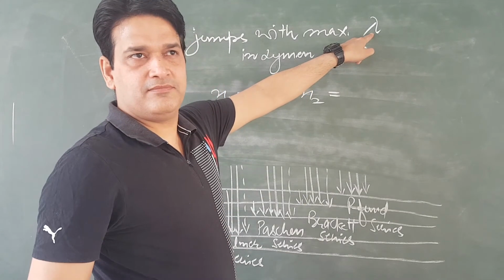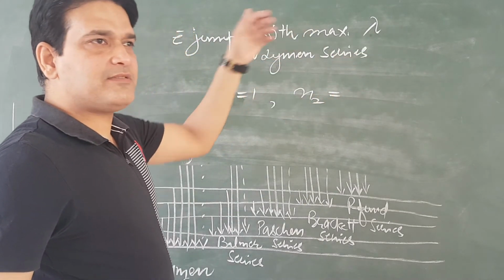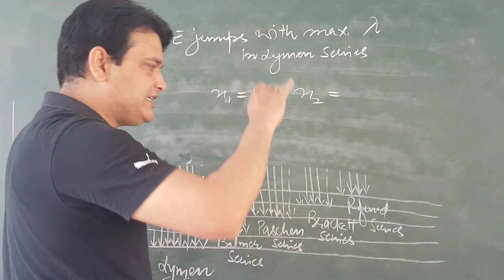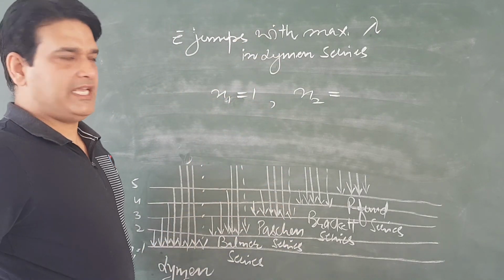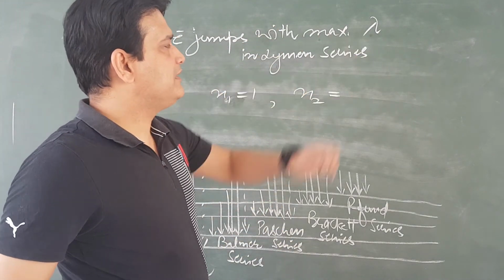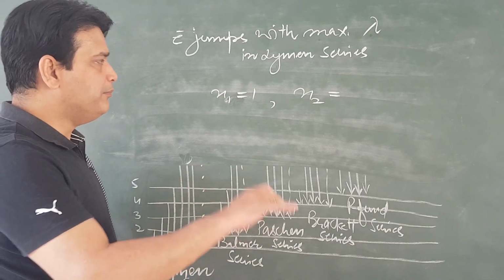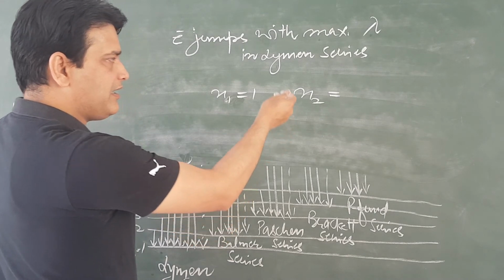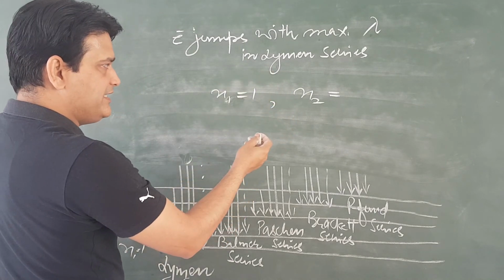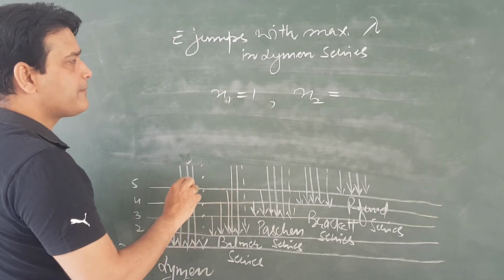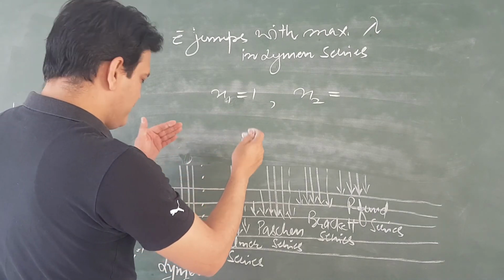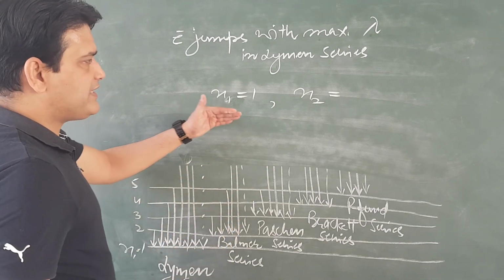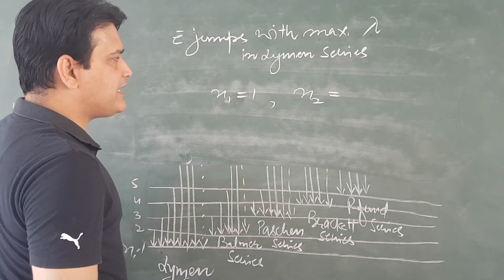wavelength is maximum. If wavelength is maximum, then energy will be minimum. And what is the level from which the electron can jump with minimum energy?